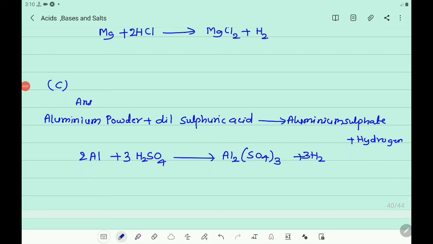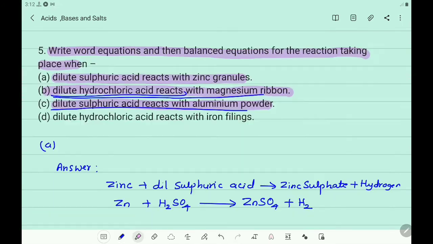So all atoms are balanced: hydrogen 6 atoms, S3 atoms and O 12, and here also it is 12.